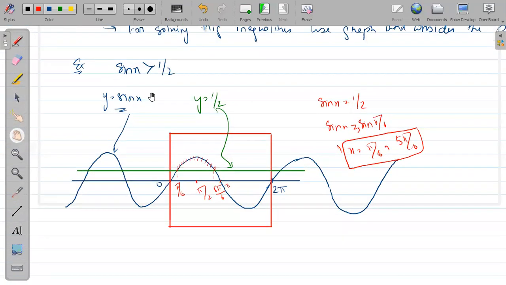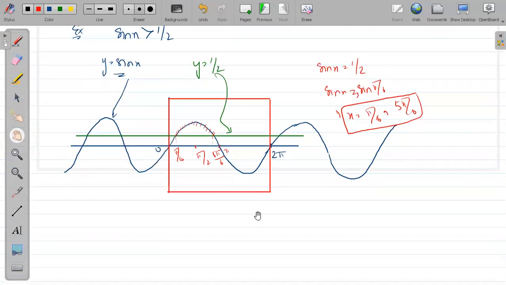Okay. So how to write the solution? Basically, for what value of x is this happening? This inequality is true for what value of x inside this box? So inside this box we can observe and tell that the answer will be x belonging to pi by 6. Is it an open interval? Open interval, that means strictly greater than half. So pi by 6, open, to 5 pi by 6. But it is only open in this box.